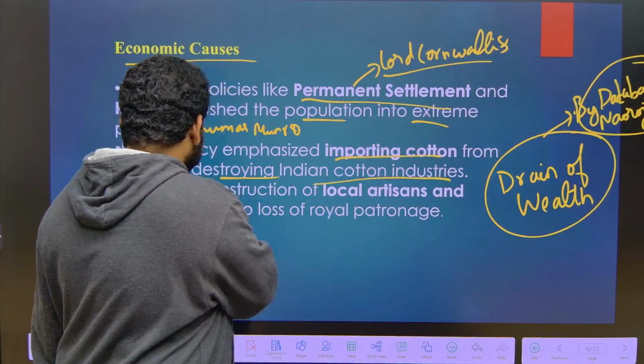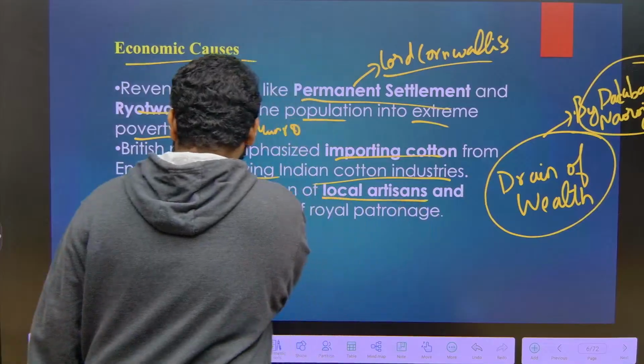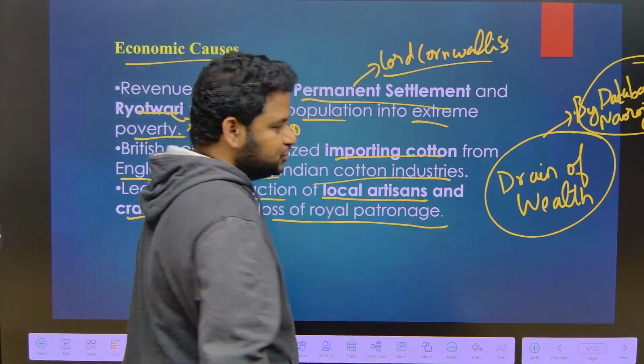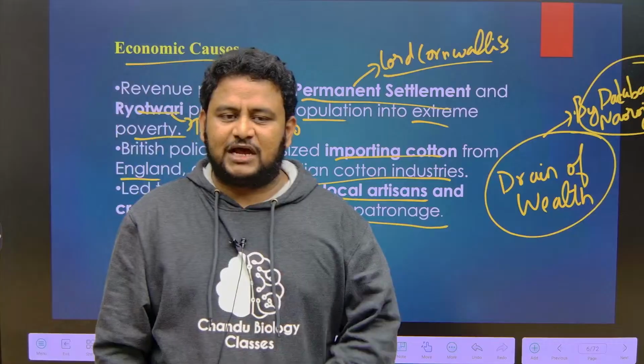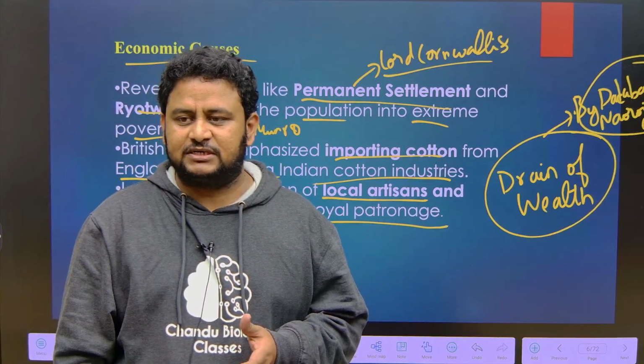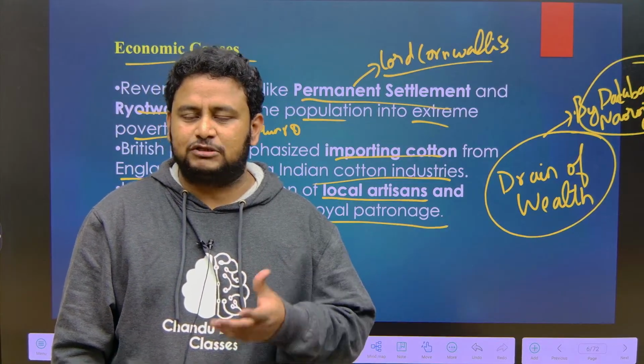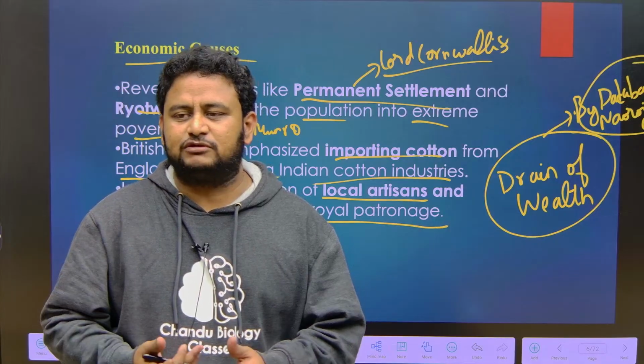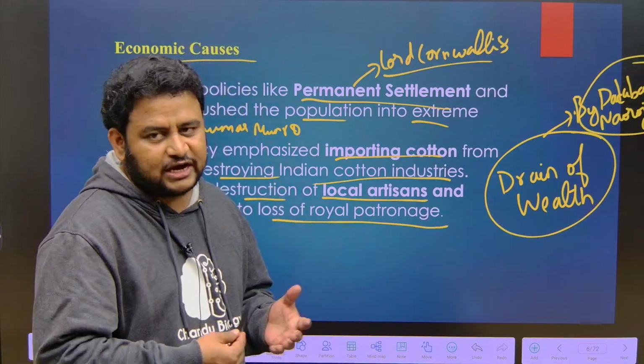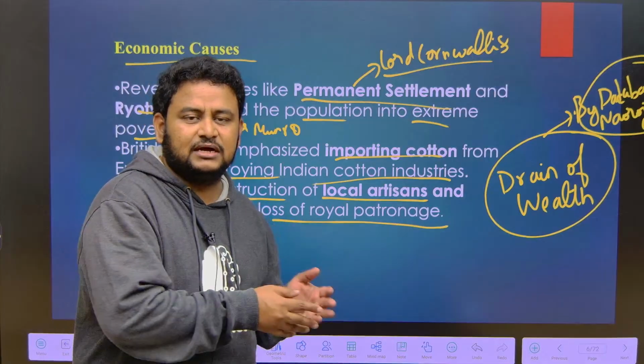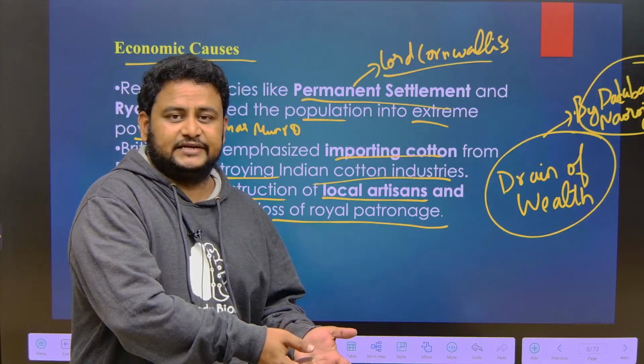Also it led to the destruction of local artisans and craftsmen due to loss of royal patronage. See, the doctrine of lapse and the subsidiary alliance made sure that the kingdoms became weak, and the treasury of the kings also reduced. Because of that, the royal patronage, the money they were giving to local artisans or industrialists, also reduced.